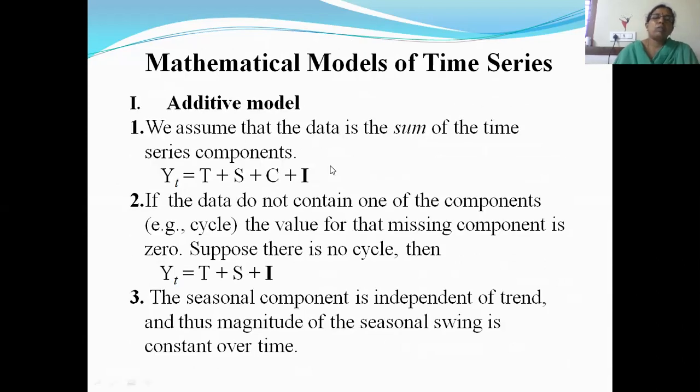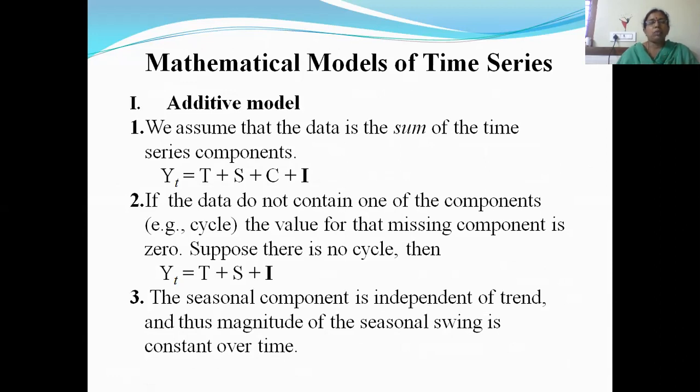Now, based on these components, you have different mathematical models of time series: additive model, multiplicative model, and mixed model. So we'll see one by one. First one is the additive model. We assume that the data is the sum of the time series components. So whatever data is given to you, we assume that the data contains all the 4 components. That is the sum of all the 4 components.